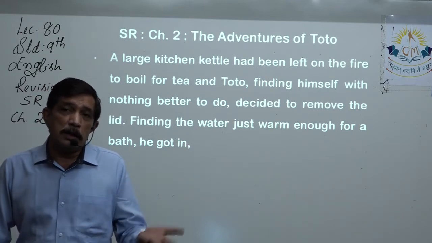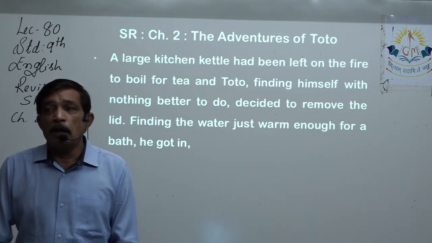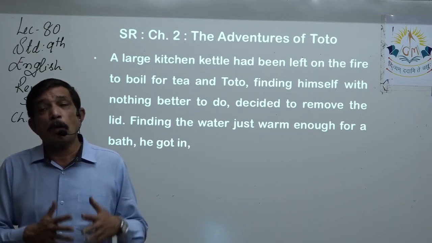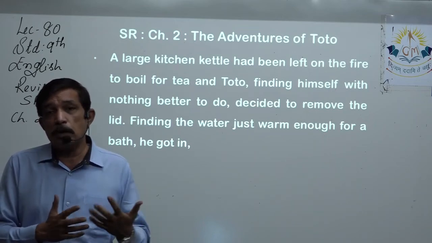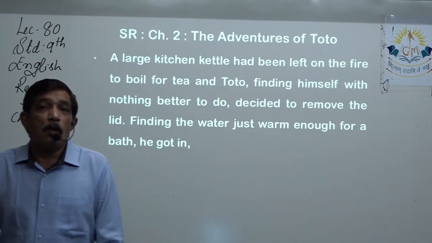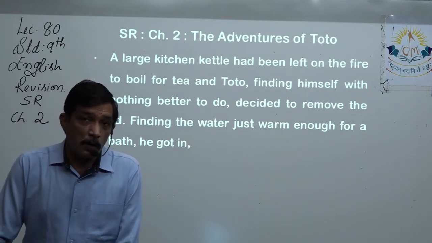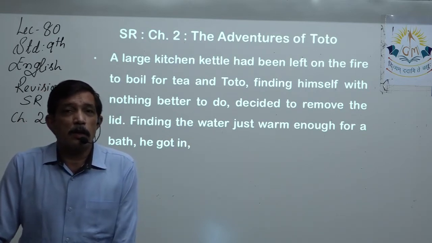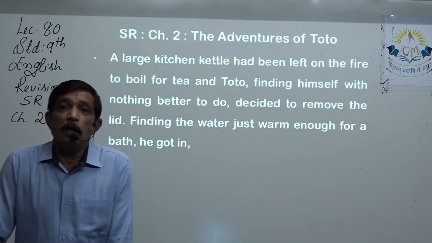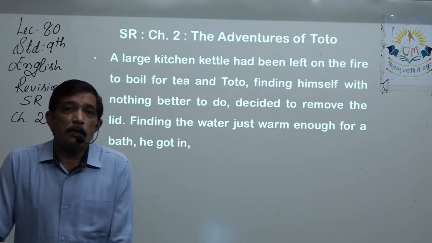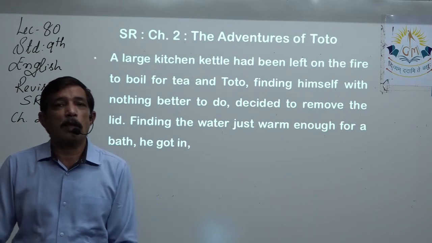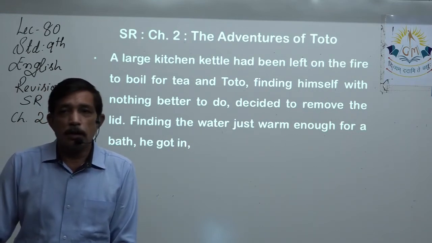For example, the same water is used for drinking, and the same water can be used for cleaning, scrubbing, mopping, whatever household work has to be done, it has to be done with warm water, because the temperature of the water becomes quite low and you cannot work with cold water. So whether it is washing, cleaning or drinking, you need warm water. So there will always be a huge kettle on the fire. Whenever the fire doesn't have any other work, it's just burning idly, the kettle will be kept and the water will keep on boiling, so that whenever you need it you can have it.